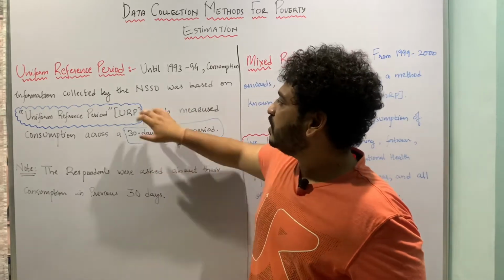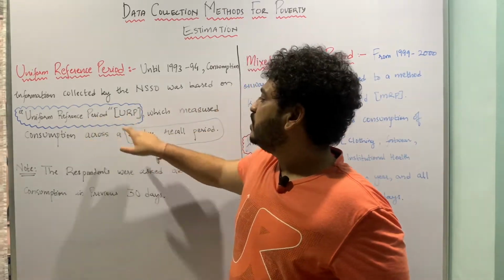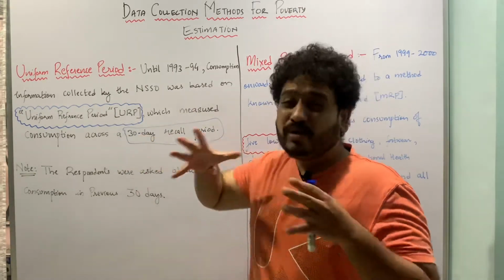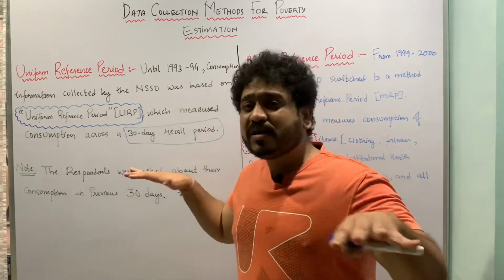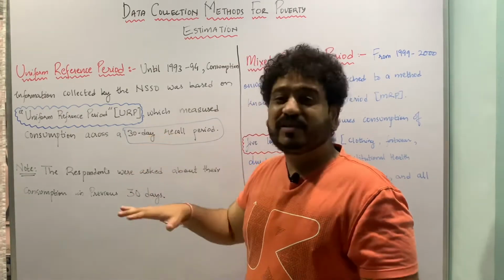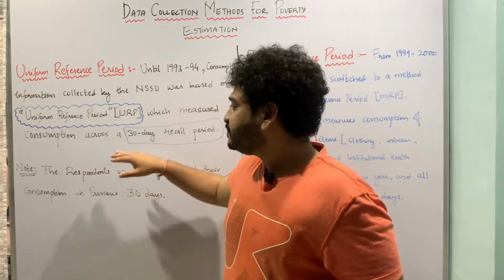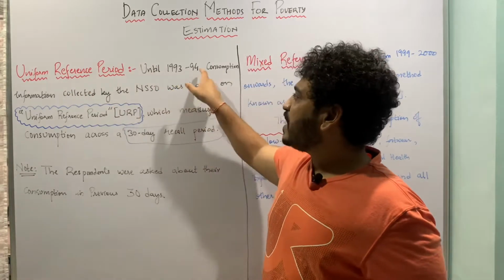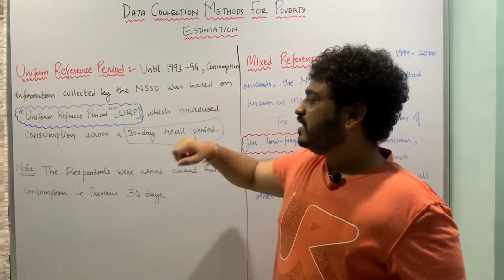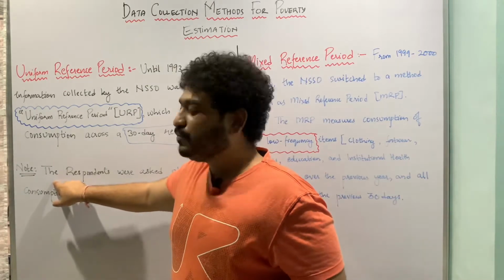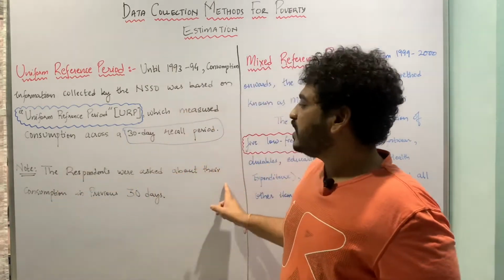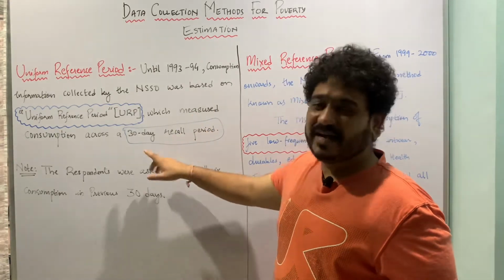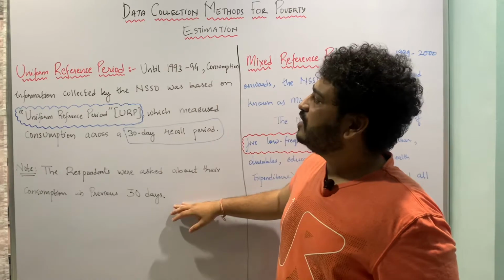So the reference period, whenever I'm looking at the uniform reference period, was a 30-day recall period, that is the previous 30 days, and this was uniform, meaning thereby it was applicable to all the commodities. That is why we call this a uniform reference period, and this was applicable until 1993-1994. And then there's a note which we have to look at here. The respondents were asked about their consumption in the previous 30 days. This is what I talked about when I said a recall period of 30 days. So this is how you look at the uniform reference period.